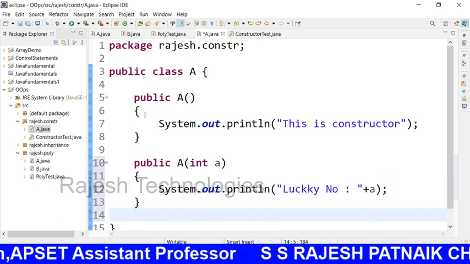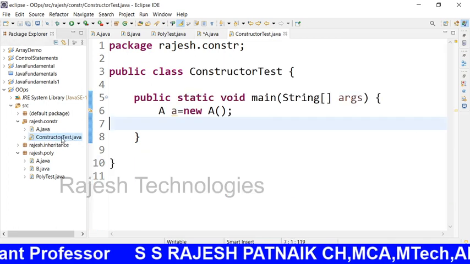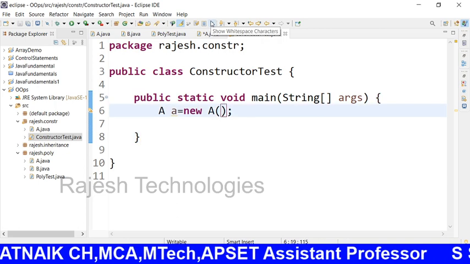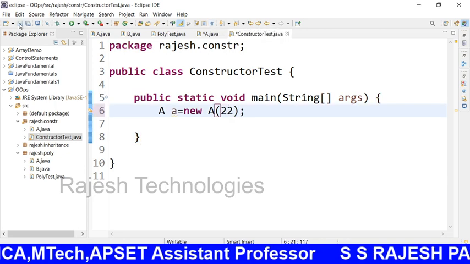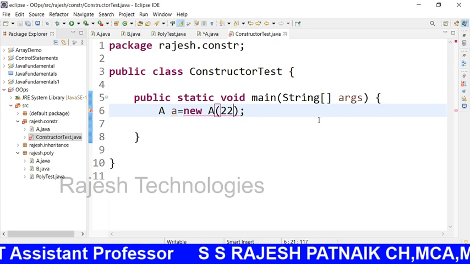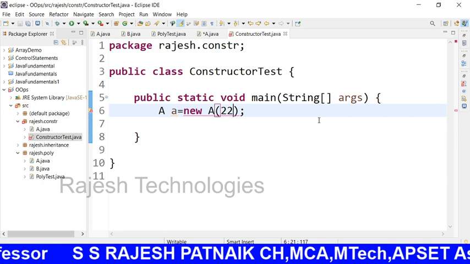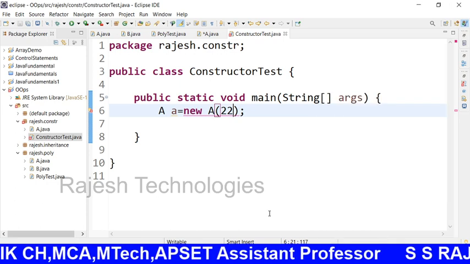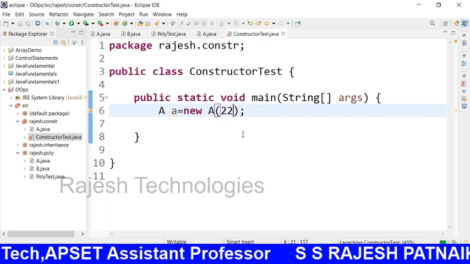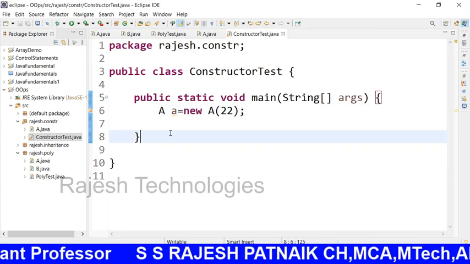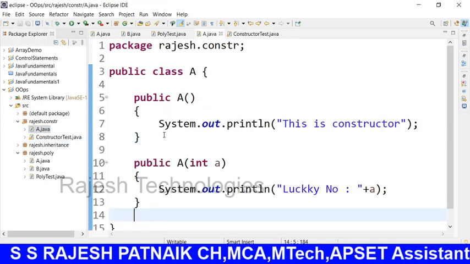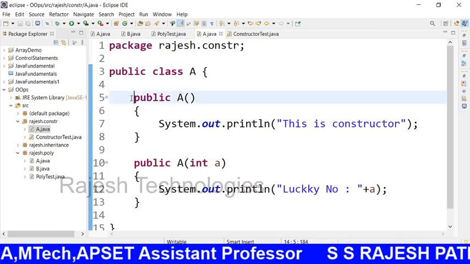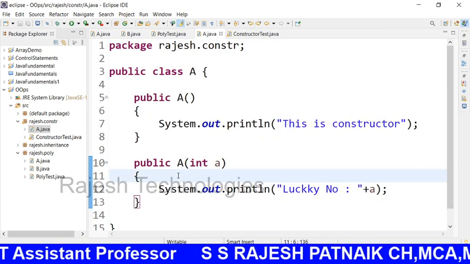I can write any number of constructors, but whenever I am creating an object like this, if I pass 22, then what is the answer? Yes, lucky number is 22. So it is known as constructor overloading. In the previous concept we understood method overloading. This is the concept of constructor overloading.